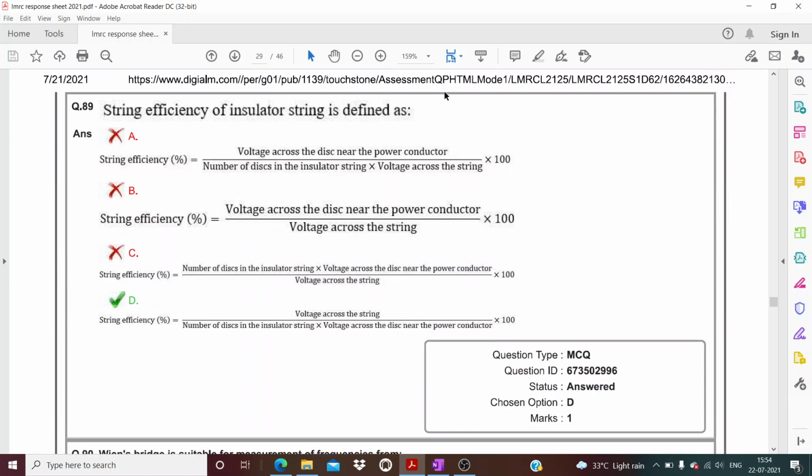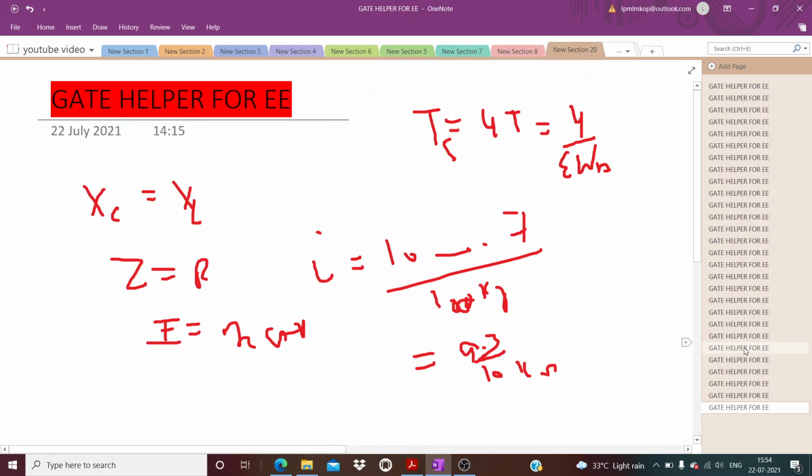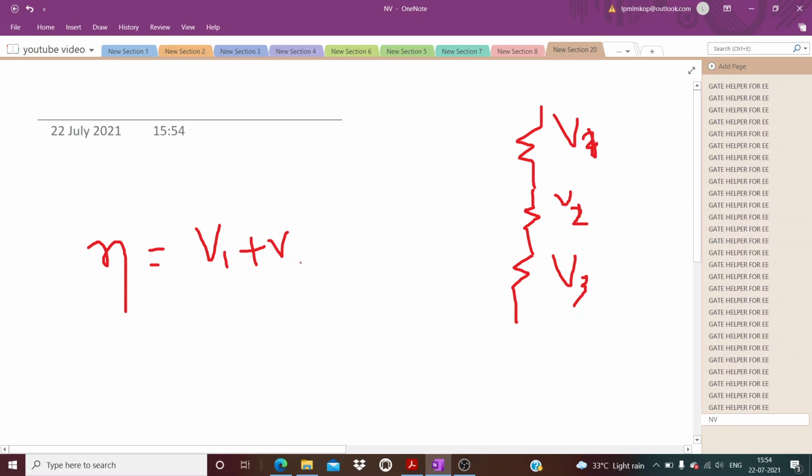Now question number 89. Question 89 is very good. String efficiency. String efficiency is nothing but the voltage across the string. Okay, I can just explain one diagram. Yeah, suppose these things are there. These strings are there. This is V3. This is V1. This is V2. So sorry, this is V2 and this is V1. Okay. So string efficiency is defined as V1 plus V2 plus V3 upon 3, meaning the number of strings is 3, into, you do not confuse it with resistance, it's basically string energy, into V3.